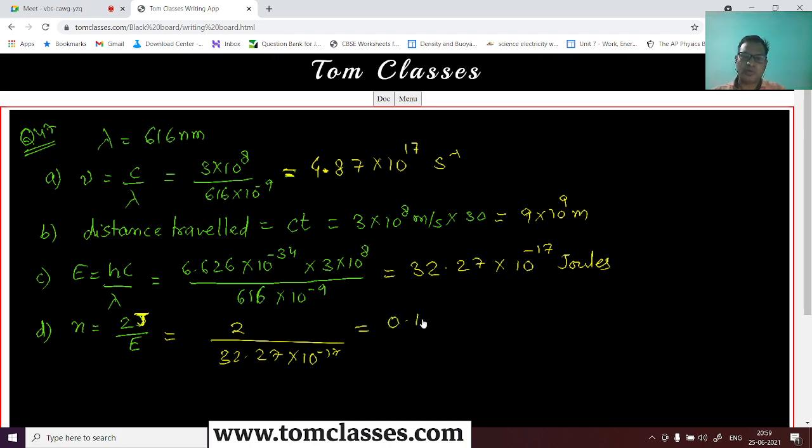This is going to be 0.124 into 10 to power 17, right? These many photons. Just check these answers. Are these okay?